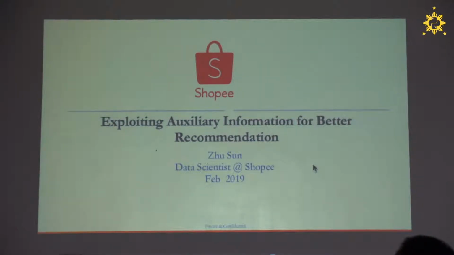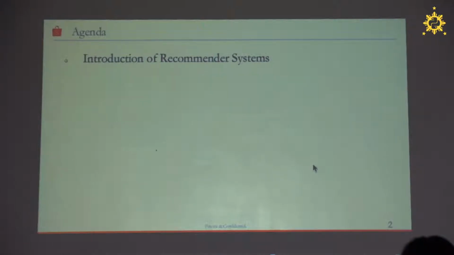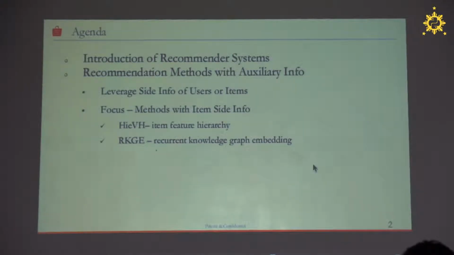Okay, so I'm very glad to stand here to give the talk related to exploiting auxiliary information for better recommendation. During this talk, I will follow this agenda. First, I will introduce some background of recommender systems, and then some recommendation methods with auxiliary information, which include leveraging the side information of users or items, and then I will focus on the methods with item side information. Both topics seem to have nothing to do with Python, right? But finally, we get the implementations in Python.